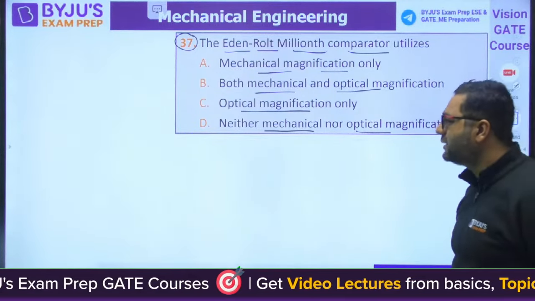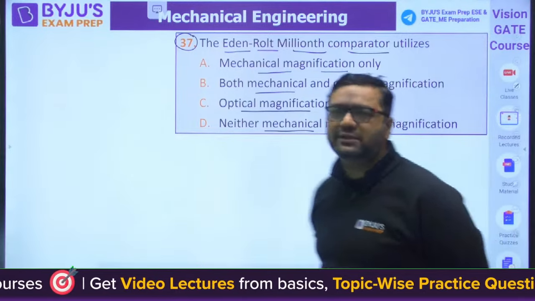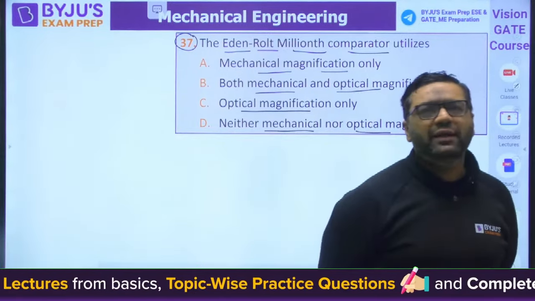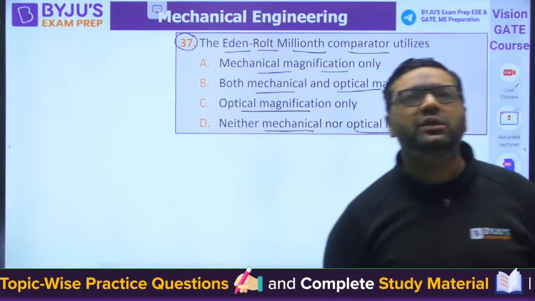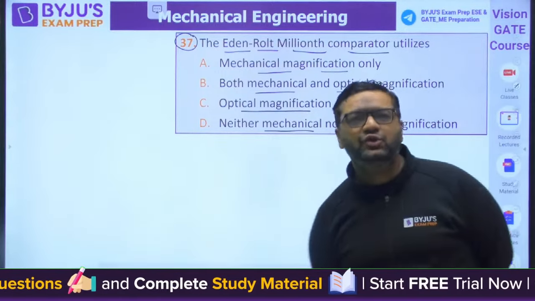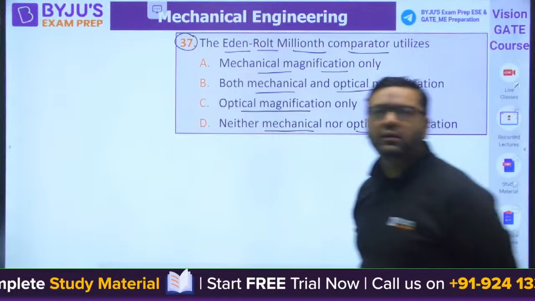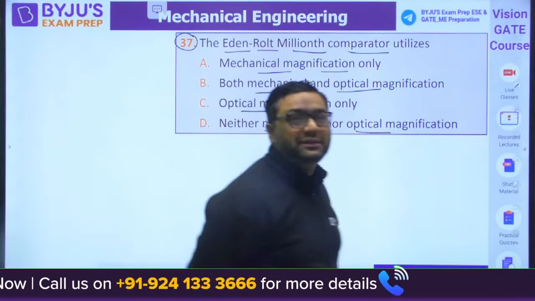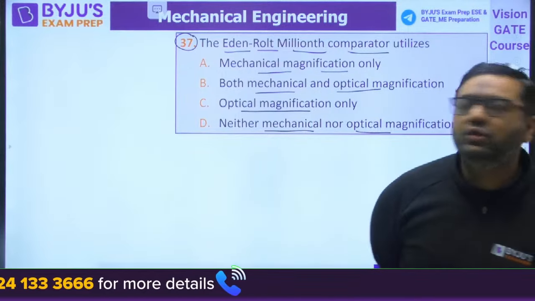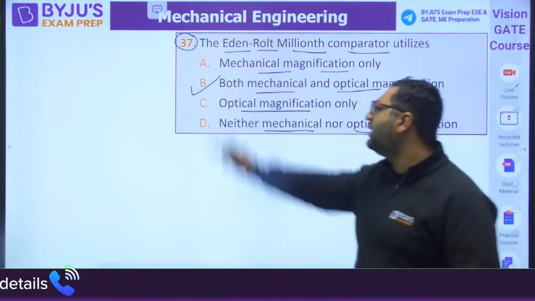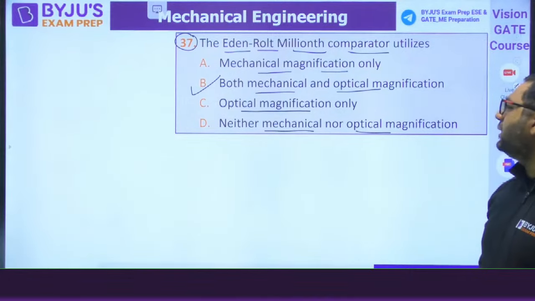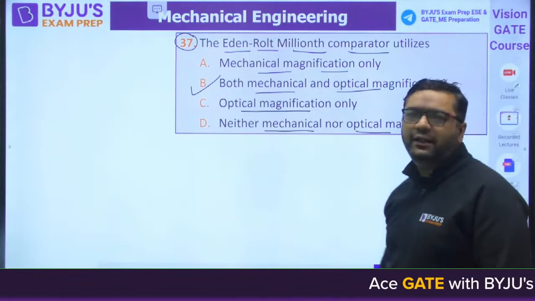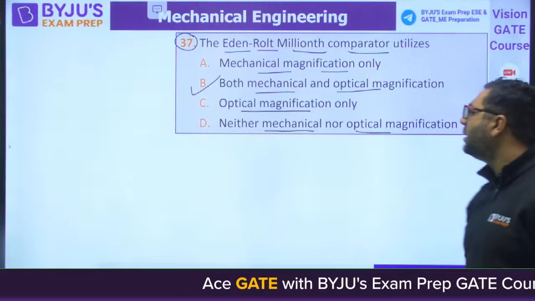Okay, Munir, that's correct for the last question. What about this? If you don't know, don't worry, because they are repeating the question. This will help you. 100 questions we need not attempt in BDL. 65 to 75 percent generally is the cutoff. So the answer for this is yes. Money has given the right answer. Both mechanical and optical magnifications are done in the Eden-Rolt millionth comparator.